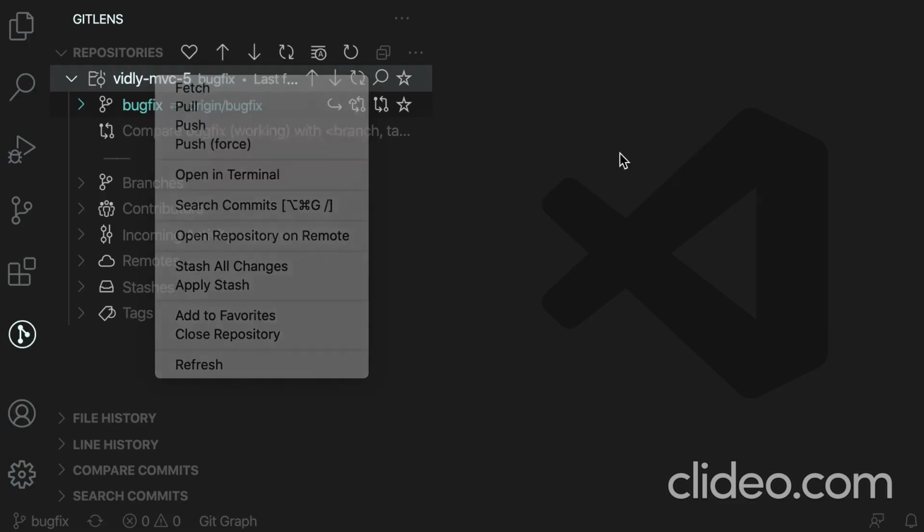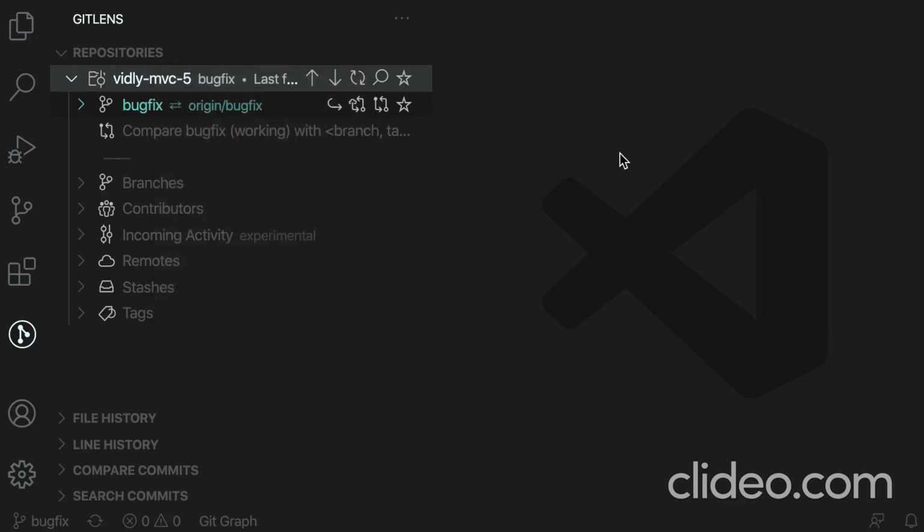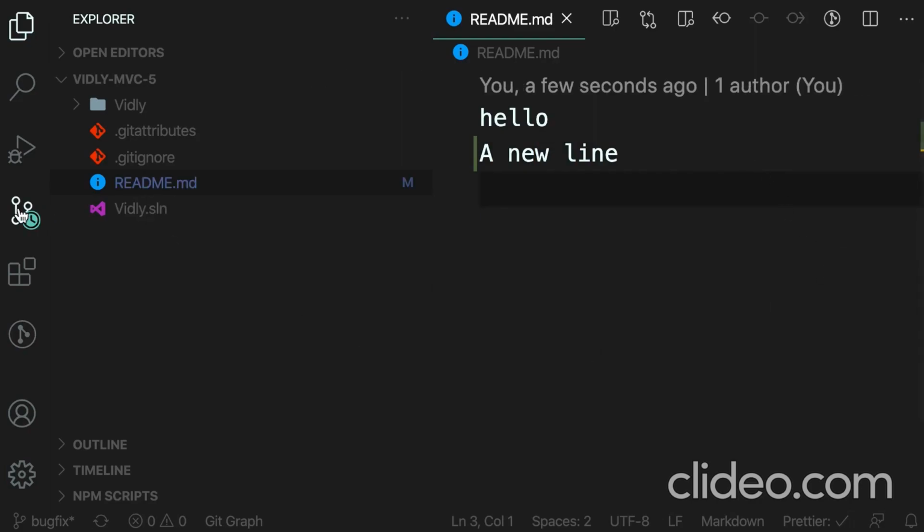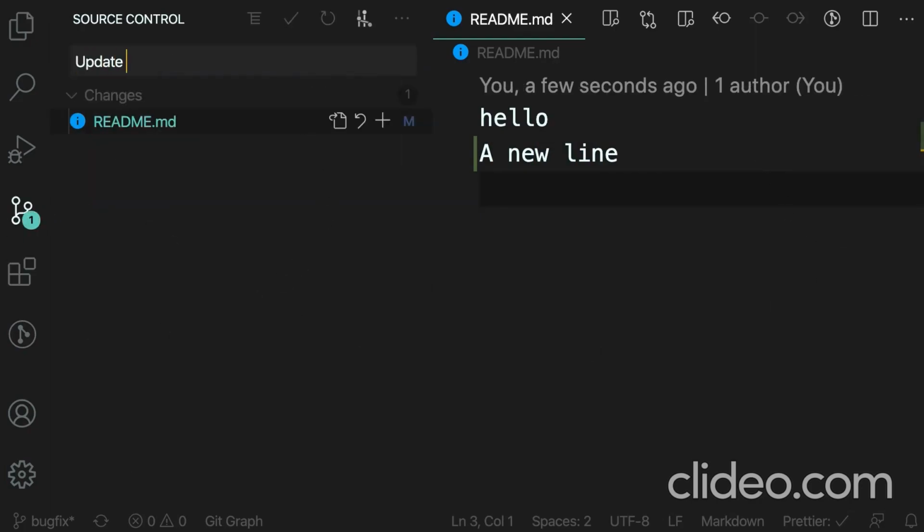Now, one thing that I like about GitLens is that it tells us how far we are behind or ahead of a branch in origin. So we're currently on the bugfix branch. I'm going to create a new commit, and then GitLens will tell us that we are one commit ahead of origin/bugfix. Take a look. So I'm going to change our README file and add a new line. Save. Now let's commit it and say update README.